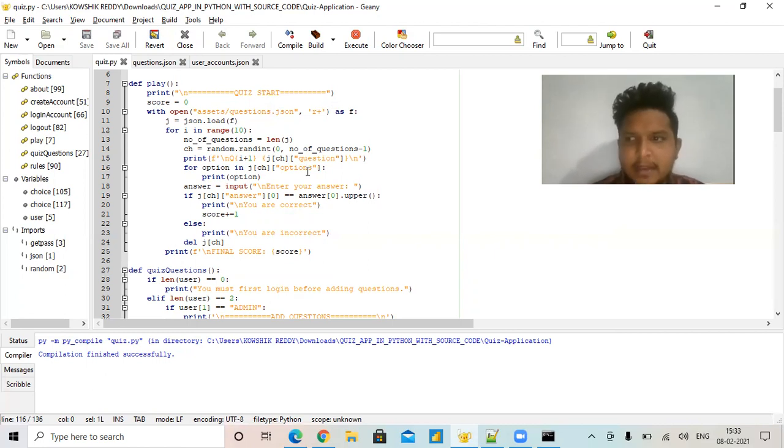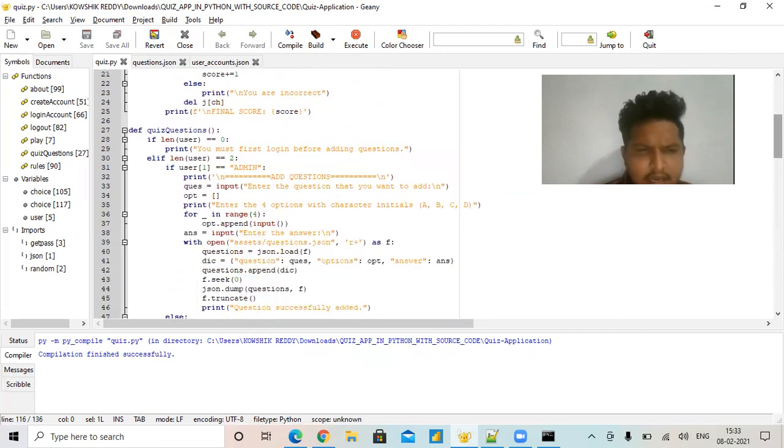You have to pick only A, B, C or D. If you pick any of A, B, C, D it's accepted, but if you give anything apart from A, B, C, D, it shows that you are incorrect. I have given these functions here. If you pick the correct answer, I get a score of one. If you pick an incorrect answer, it shows your answer is incorrect.